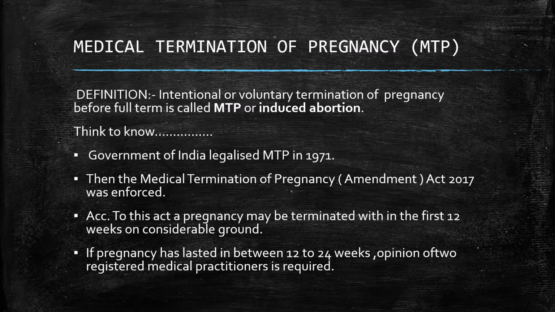If pregnancy has lasted between 12 to 24 weeks, after 24 weeks, the abortion is riskier, much riskier. But between 12 to 24 weeks, if any circumstances arise and abortion is required, according to this amendment, that is the Medical Termination of Pregnancy Amendment 2017, it must be permitted by court with the suggestion of at least 2 registered medical practitioners. Not any doctor or clinic must take this decision separately.